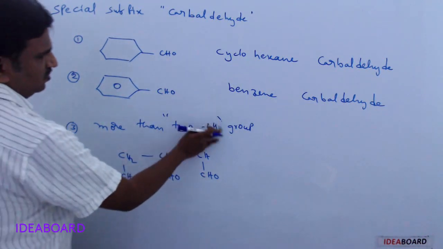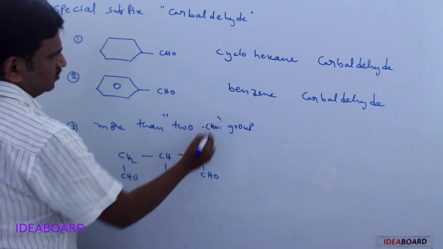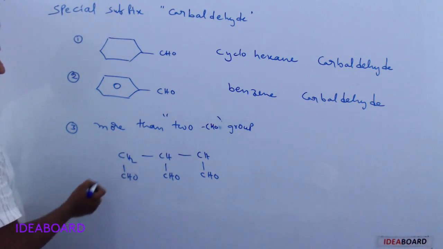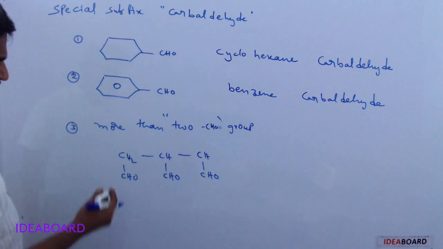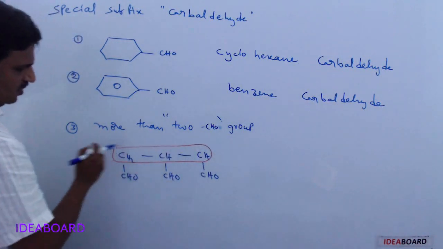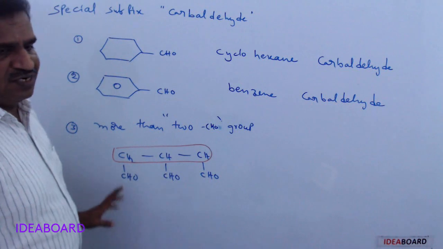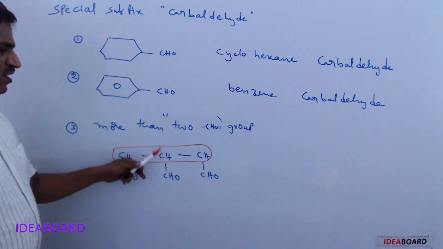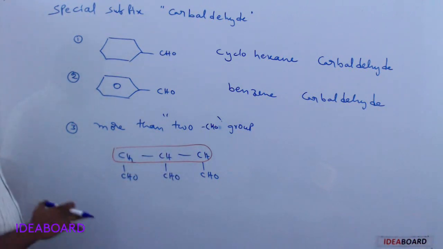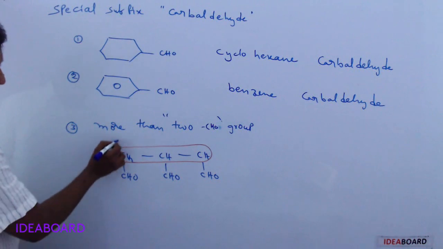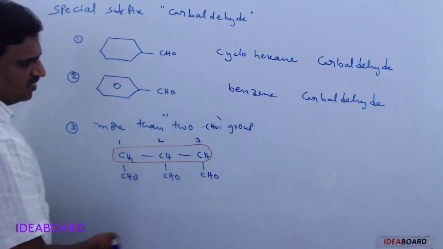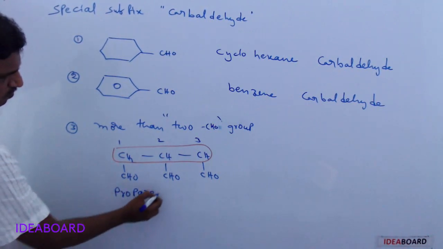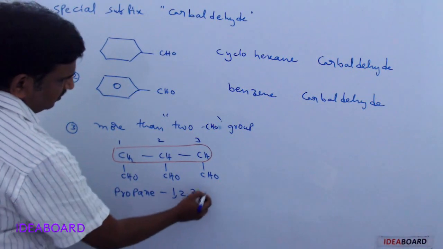How can we name this? This is considered the parent chain only. The carbon atoms of the CHO groups are not included in the parent chain. In the olden system they gave 1, 2, 3, 4, 5 carbon atoms, but that is not correct. Here it is 1, 2, 3 only. So how can we name it? Three carbons means propane, 1, 2, 3.